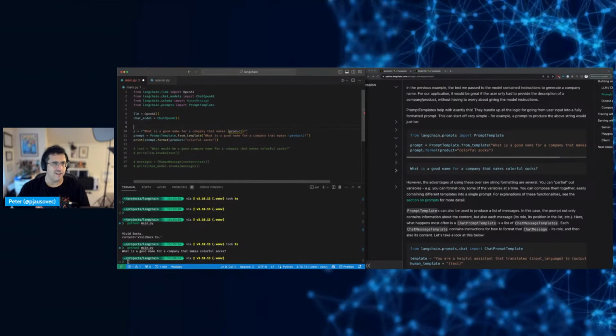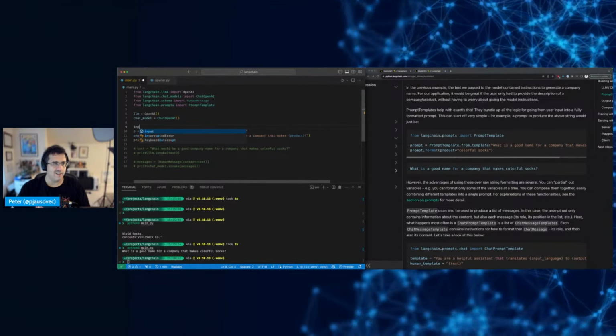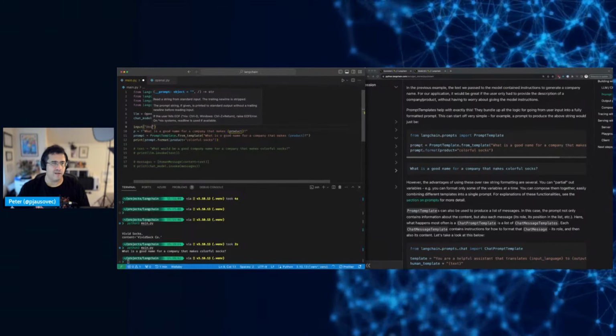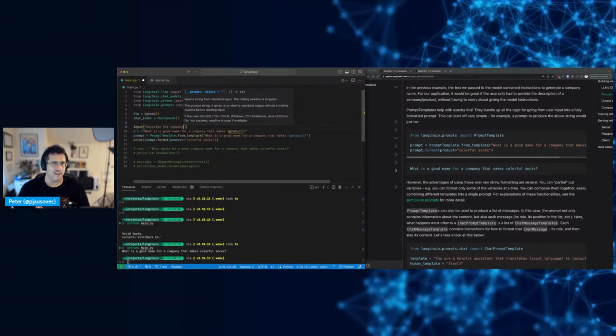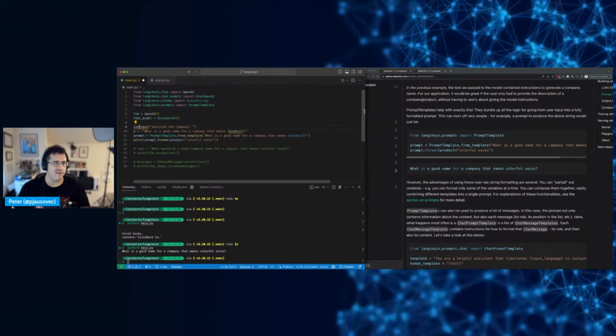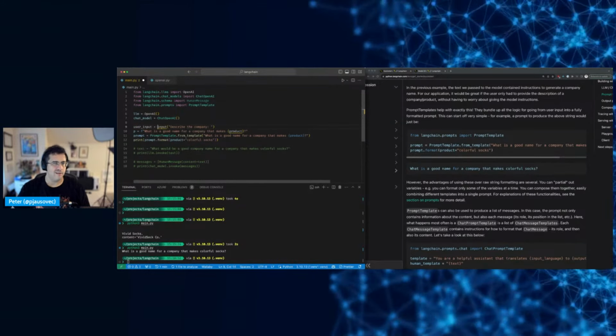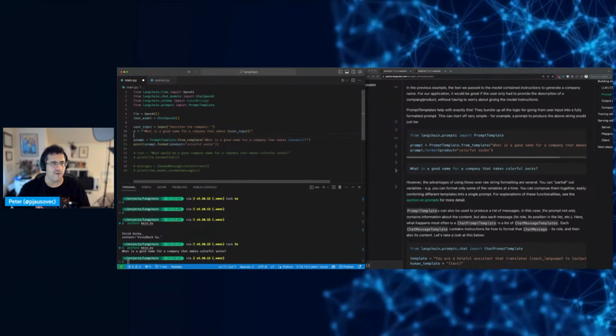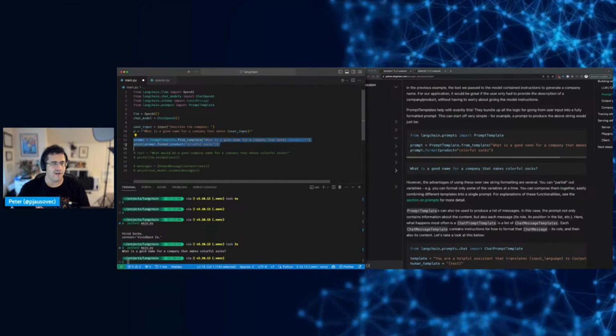Or I could ask the user. I could say input, describe the company. Describe the company. And the user would give me this input, and I would just replace it here. So how is this different and or better than this?